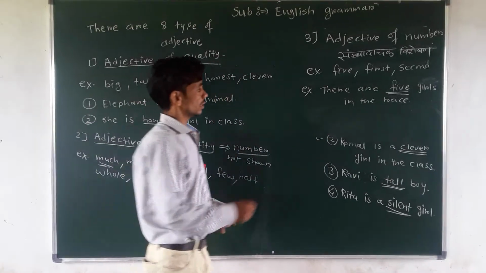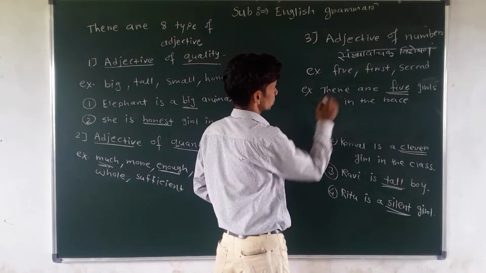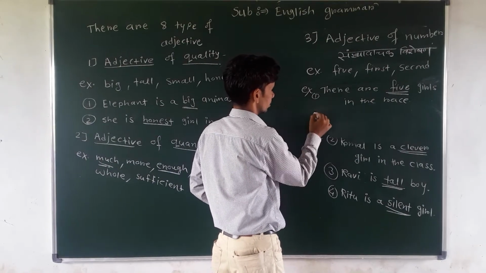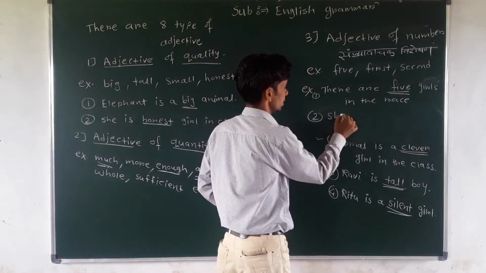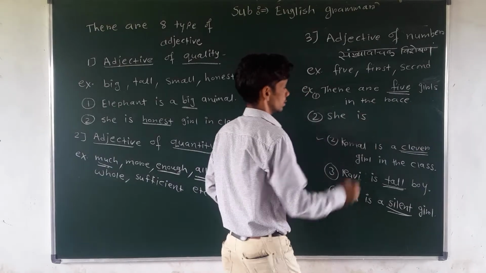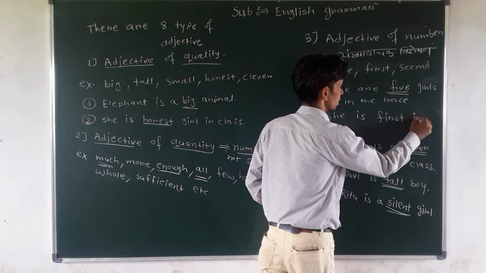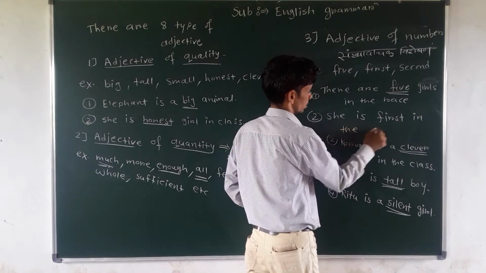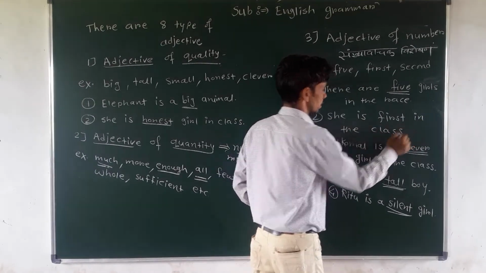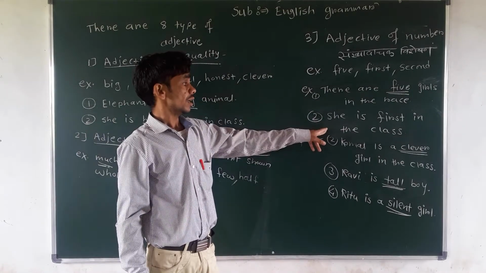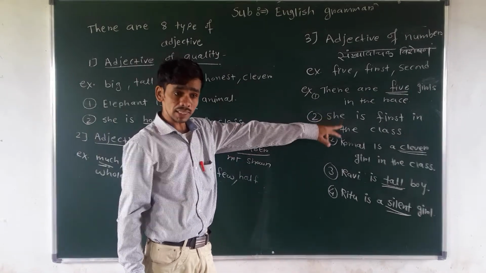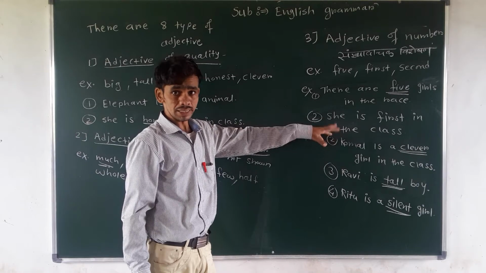Understand? Then next one, first. She is first in the class. How is she? She is first in the class. About study.